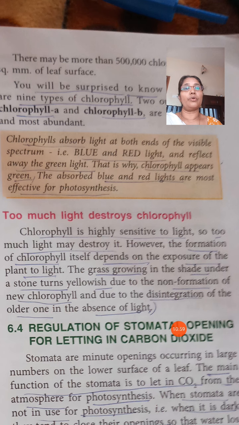Sometimes in croton plants you might have observed that the leaf has colors other than green, red or yellow colored types of leaves.